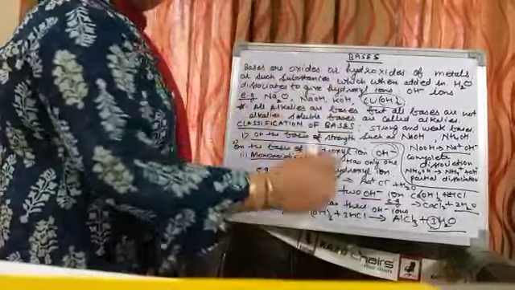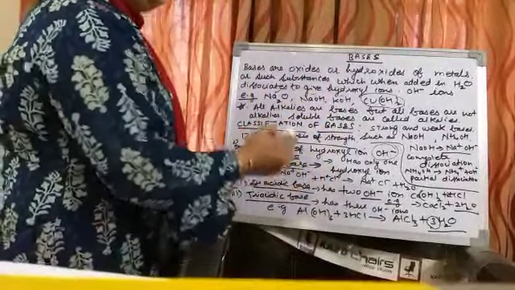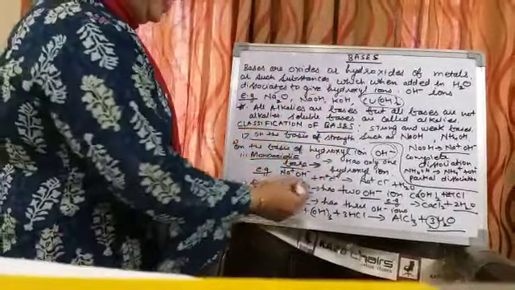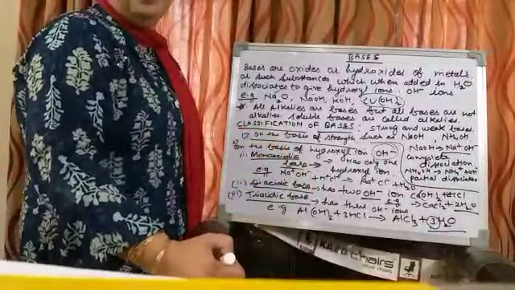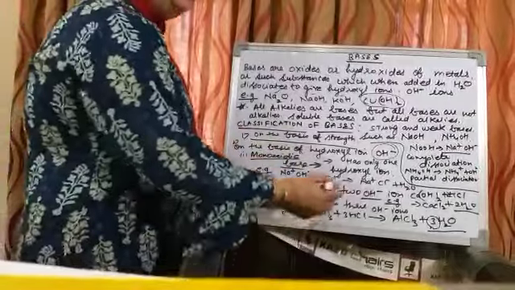Monoacidic base has 1 hydroxyl group, diacidic 2, triacidic 3. Examples also I have given. For monoacidic base, NaOH or KOH; for diacidic base, Ca(OH)2 or Mg(OH)2, etc. For triacidic base, Al(OH)3.